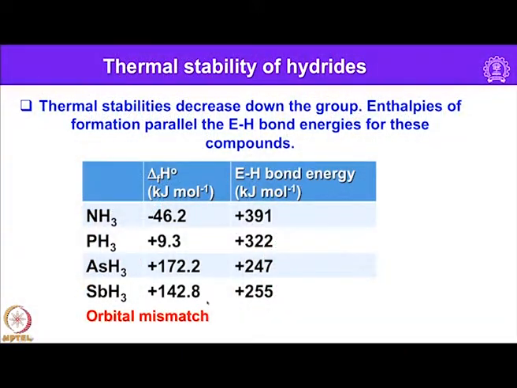So, that indicates essentially heavier group 15 hydrides are unstable, and this is essentially because of the orbital mismatch. The sp3 or p orbitals involved from heavier elements are essentially overlapping with 1s of hydrogen, a very small one. So, in this case what happens, because of orbital mismatch the bonds are not very strong, and that can be seen from these thermodynamic entities given here.